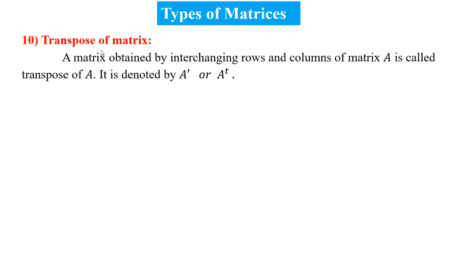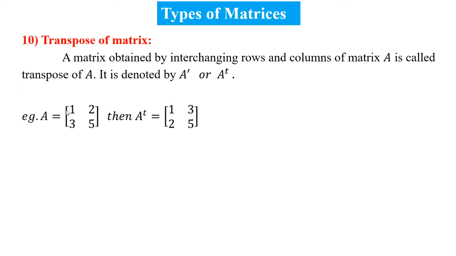Number 10. Transpose of a matrix. A matrix obtained by interchanging the rows and columns of a matrix A is called the transpose of A. It is denoted by A dash or A transpose. Let us see the example. If A is equal to 1, 2, 3, 5, then in A transpose the first row becomes the first column and the second row becomes the second column, because rows and columns are interchanged.